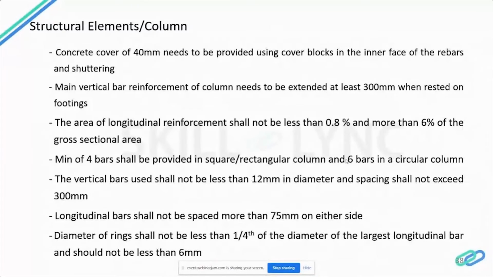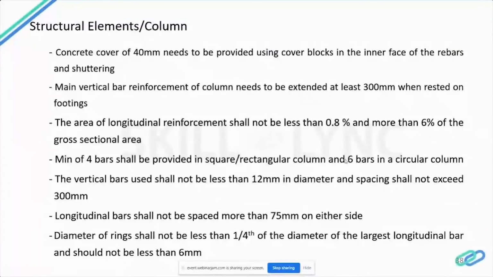The bars provided should not be less than 12 mm in diameter, and the spacing of the bars along the periphery of the column shall not exceed 300 mm. Then the longitudinal bars shall not be spaced more than 75 mm on either side, and the transverse reinforcement need only go around the corner, and alternate bars should be provided for effective support.